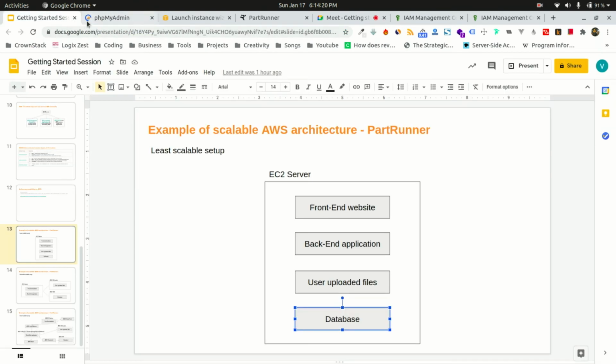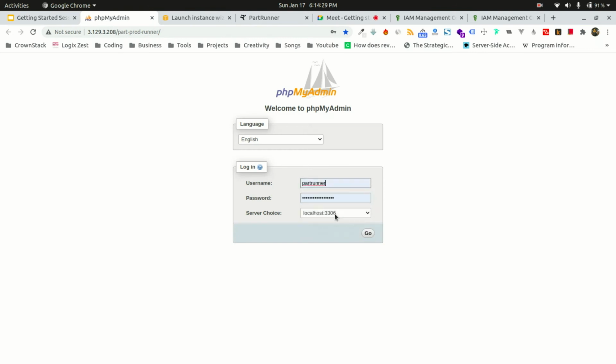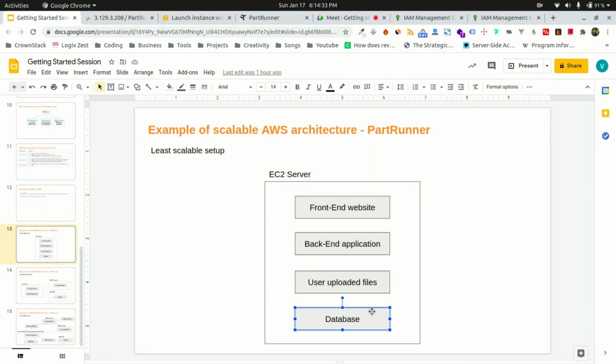I'll show you the real database of Part Runner. As soon as your database, which is hosted on your EC2, grows to the size of 1 GB, your EC2 will crash. I'll not go into detail why it crashes, but that's for sure. MySQL is a very heavy service. As your database grows, the load and computation on the EC2 processor increase, and by 1 GB the processor you attach to the EC2 server will crash out.